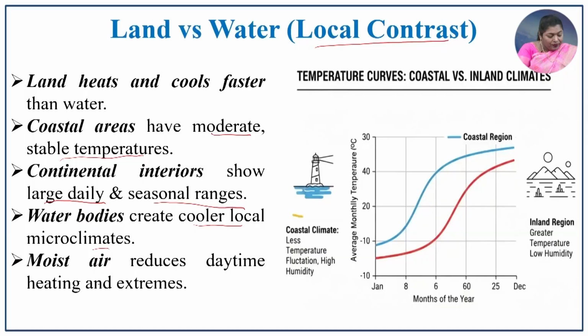While you travel, you can witness that in an open space the temperature will be somewhat high, while when you pass near water bodies, there will be a slight decrease in the temperature. That contrast will be observed in the local climate. Moist air reduces daytime heating and extremes. So moist air plays a vital role in local temperature variations.